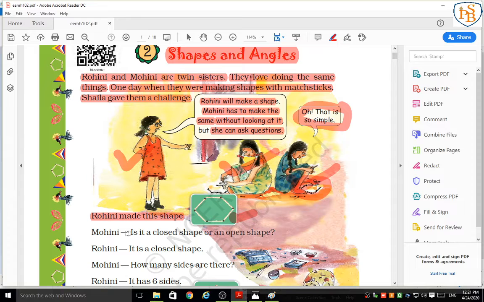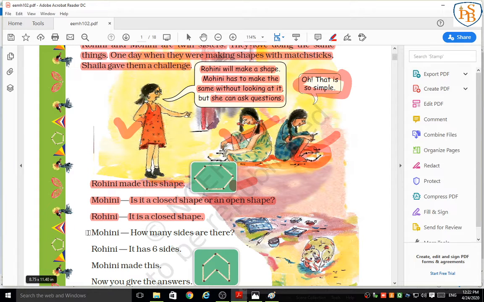Now Mohini can ask some questions. So Mohini started asking questions. Mohini asked, is it a closed shape or an open shape? Mohini asked Rohini whether the shape she made is closed or open. Students, tell me the answer. We already learned this in class 3. So what is the answer? Yes, closed shape. Very good. Rohini said it is a closed shape.